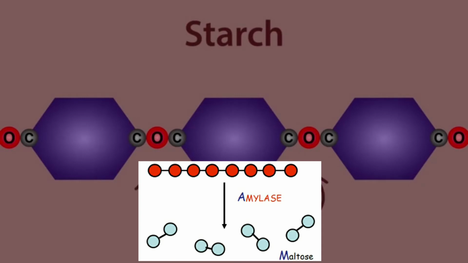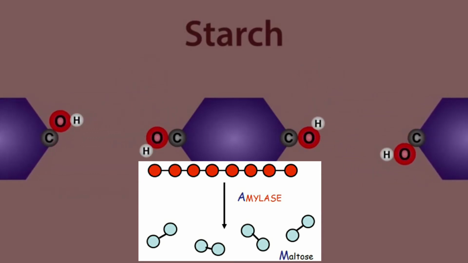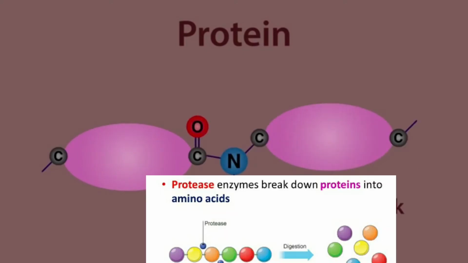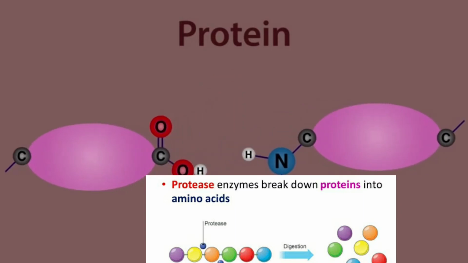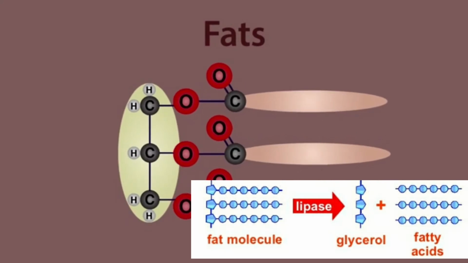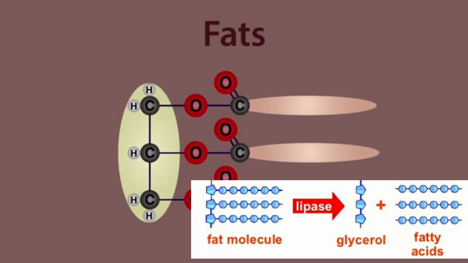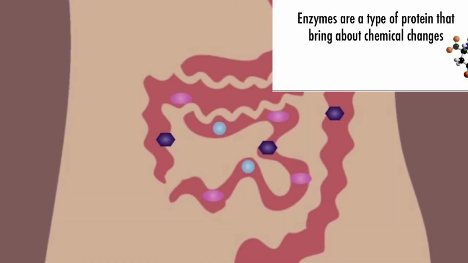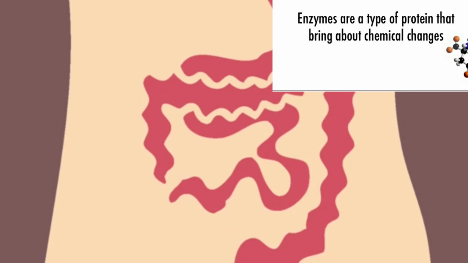For example, starch is a carbohydrate which is broken down with the help of an enzyme called amylase into maltose. Proteins are broken down with the help of an enzyme called protease into simple amino acids, and fats are broken down with the help of an enzyme called lipase into glycerol and fatty acids. Enzymes are a type of protein that bring about chemical changes, like breaking down sugars, fats and oils.